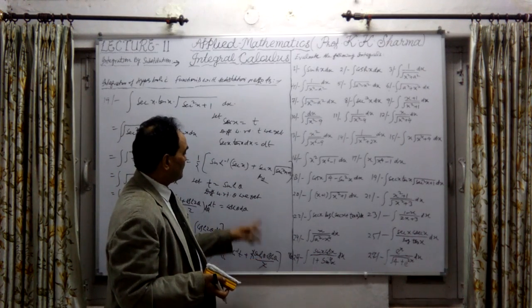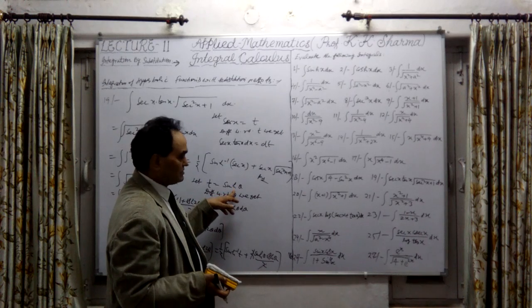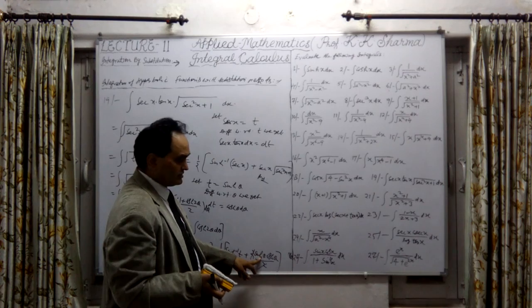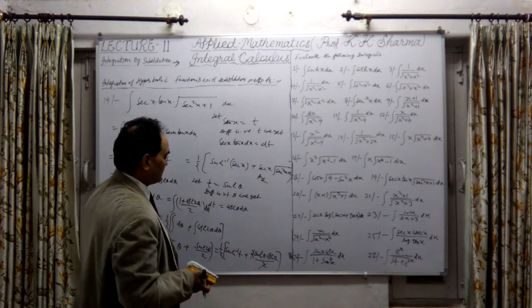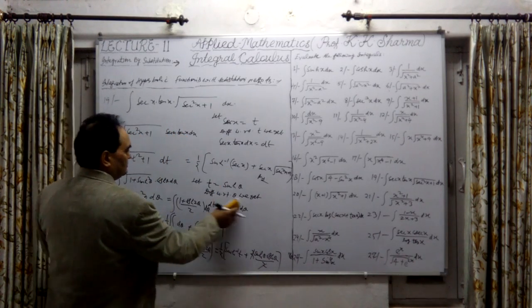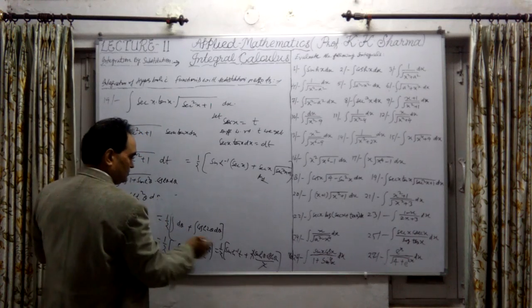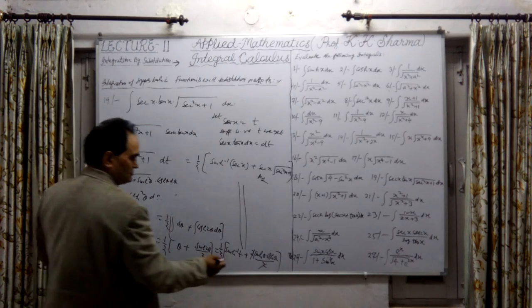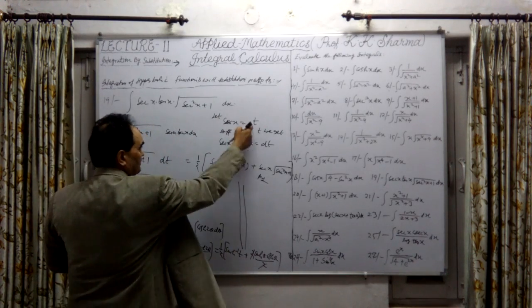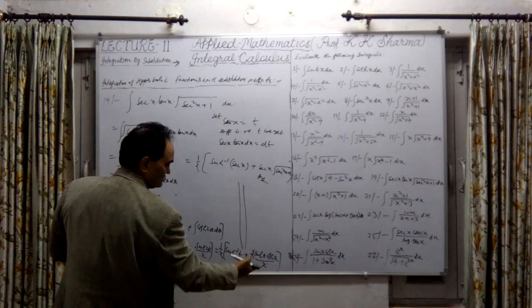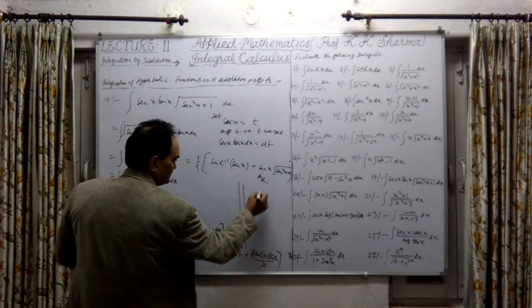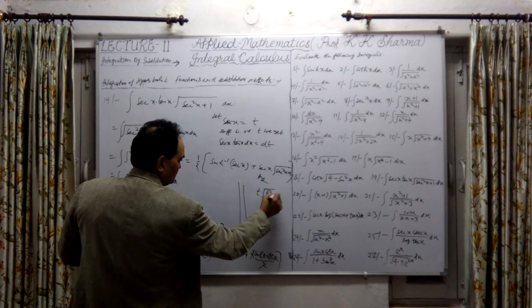Because sinh theta is t, and t is secant x, in this place secant x under root secant square x minus 1. The same value will be there. So this is the answer, the same answer, the final answer. We have substituted the value of t, secant x here, and here sinh theta is t, and cosh theta is under root t square plus 1.